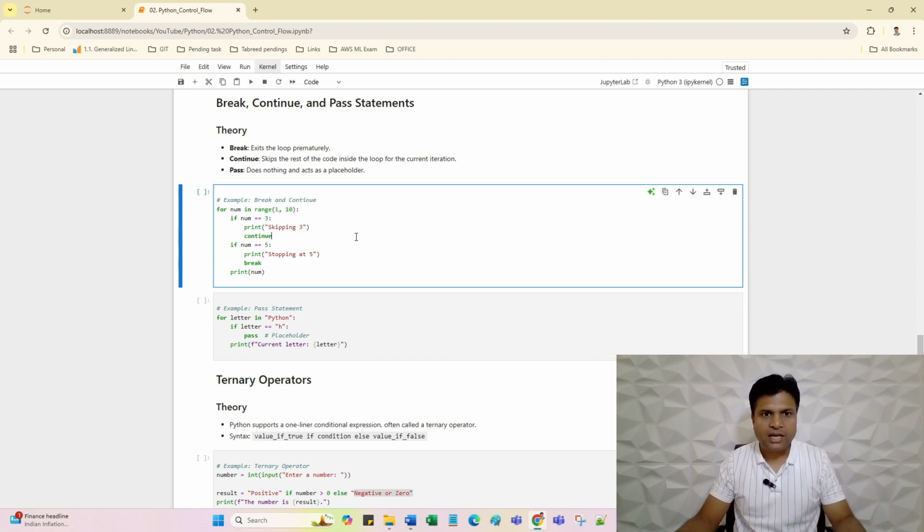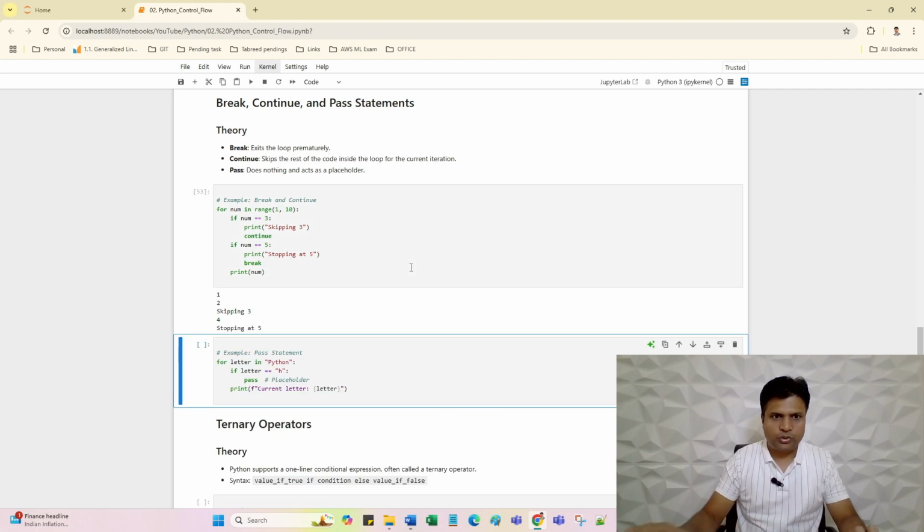Okay, let me run this program. Think twice, pause the video, and think what will be the output of this program. So as I explained, just see the output is accordingly.